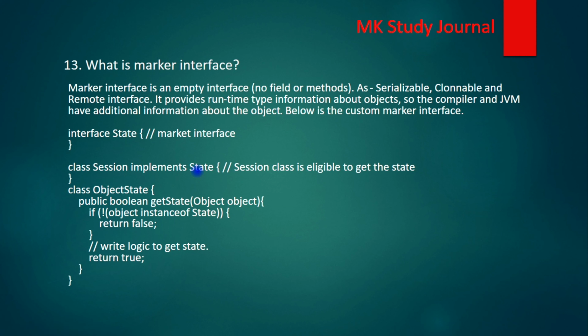Inside this we have written a method objectState, and inside that we are checking whether this class is implementing the marker interface or not. If it is implementing, then we can put some kind of special logic over here, like it is implementing the marker interface, so this feature can be implemented by this class, otherwise it can't implement that feature. So this is how to implement the marker interface. Let's move to the next question.